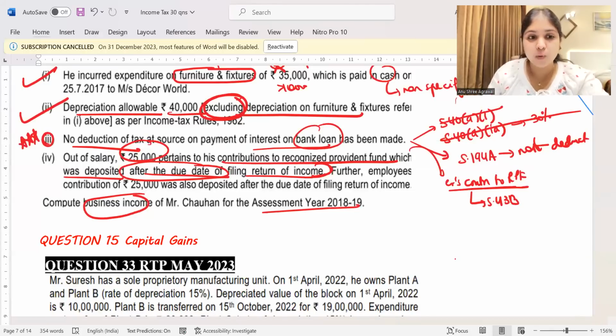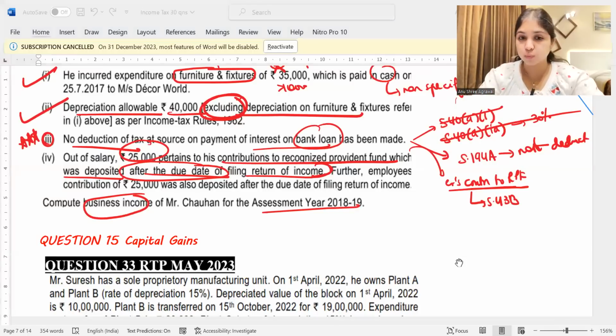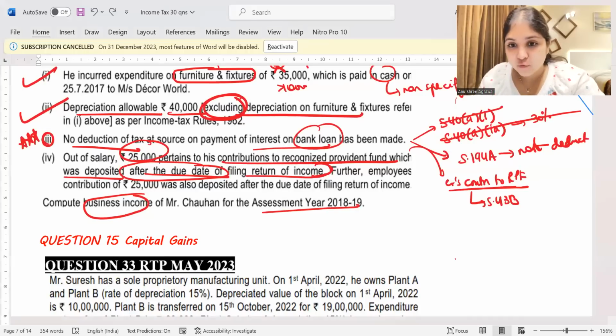Further, employees' contribution of 25,000 was also deposited after the due date of filing return of income. What about this? For employees' contribution, what are you supposed to do? Does 43B apply there also? No. See, listen, for employees' contribution, we have two other sections.